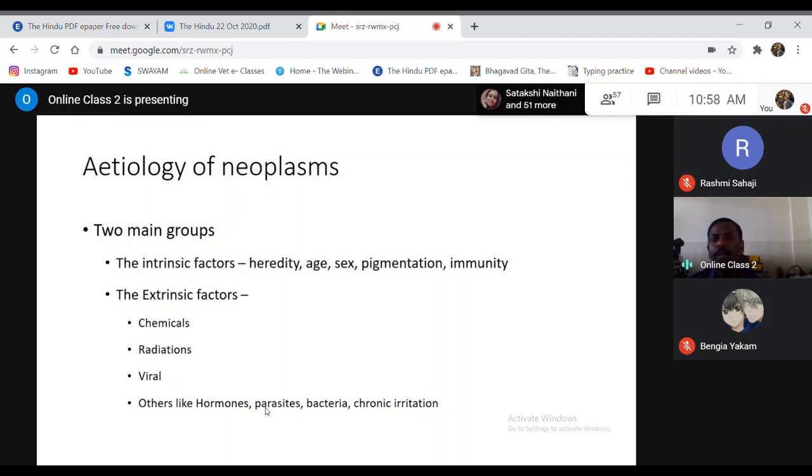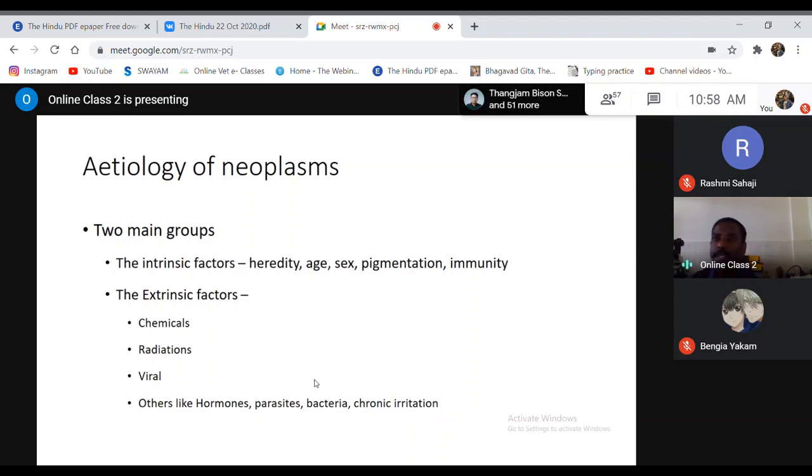There are a number of mutations taking place in the body. Normally a number of cells are undergoing mutation, but the majority of them are removed by the body's own defense mechanism. There are some types of mutations which are not recognized by the body's defense mechanism, which escape it, resulting in the survivability of the cells.